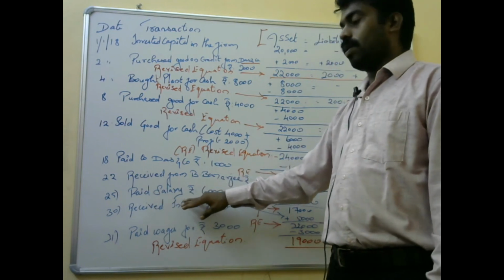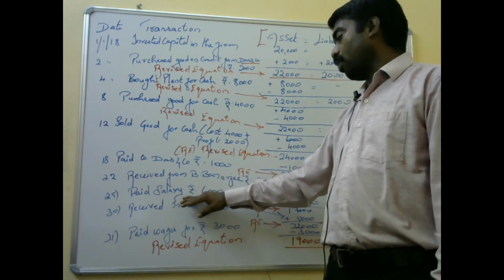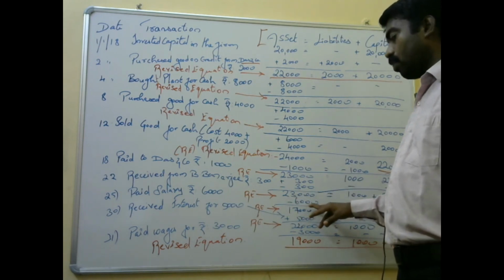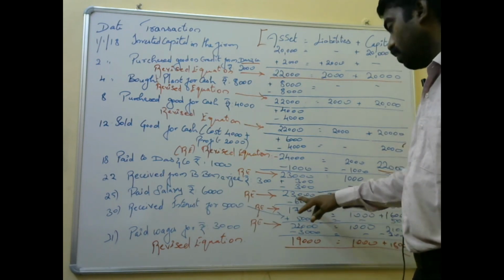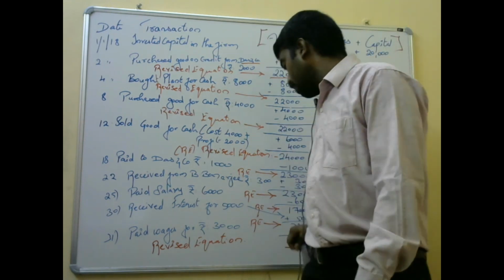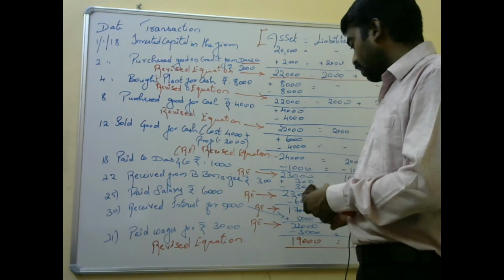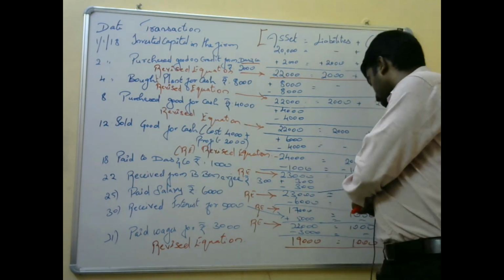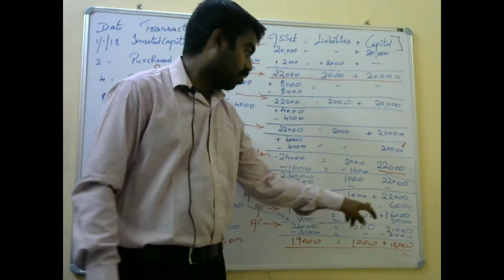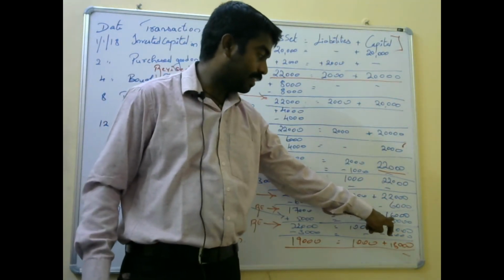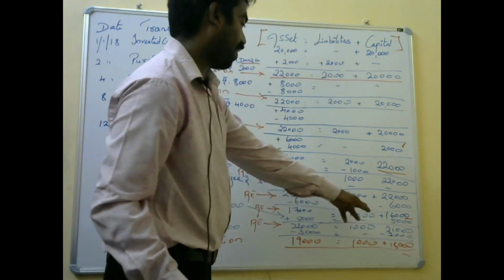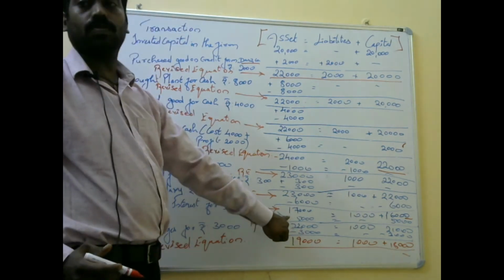Paid salary. You are paying salary, the wage, to your employee, 6,000. So 23,000 minus, you are paying through the cash mode. So the 23 cash or bank, whatever. So what will be reduced? On the asset side it will get reduced. 23 minus 6,000, you will get 17,000. And in capital, from your investment only it is going to be reduced. So 22 minus 6, you will get 16,000. Note it, 16,000. So when you add 16 plus 1,000, you will get 17,000.